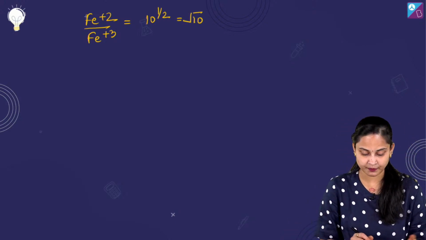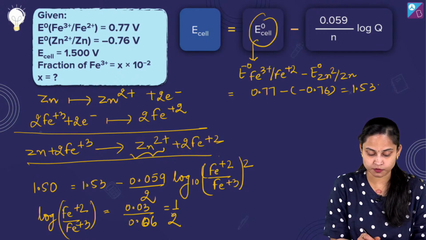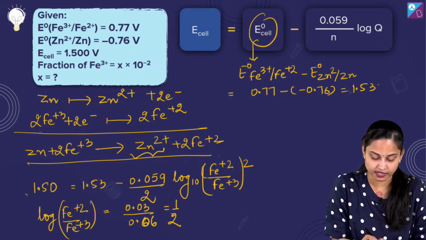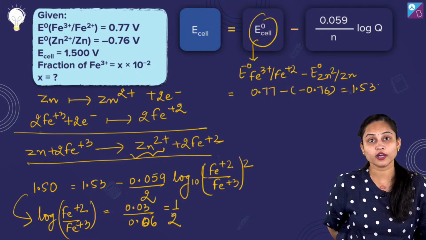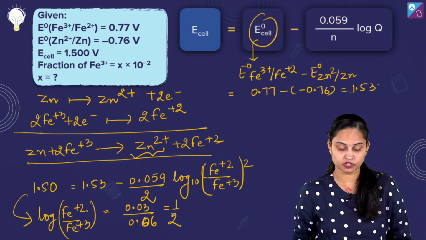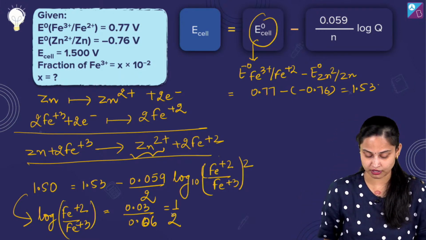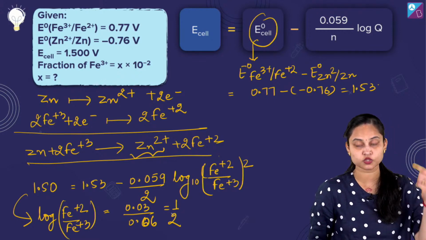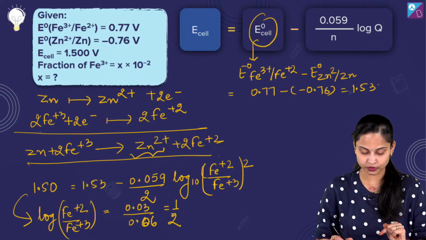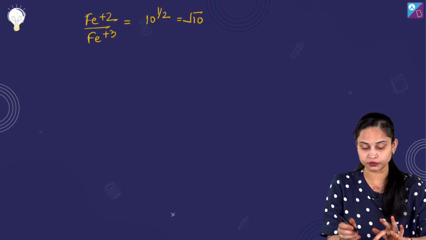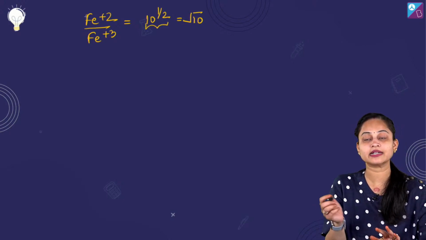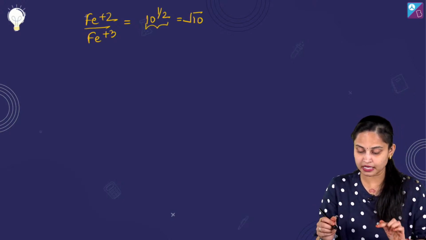यहाँ तक समझ में आ गया? ये आपको सॉल्व करना है. ये एक्सप्रेशन जब आप सॉल्व करेंगे, इसके बाद straight away you are going to get this: log Fe2+ upon Fe3+ is equal to 0.03 by 0.06, which is equal to 1 by 2. This is what you are going to get. अगर मैं log को remove कर दूं, तो it's 10 raised to power half I am going to get, and root of the 10. हमें क्या बताना है?